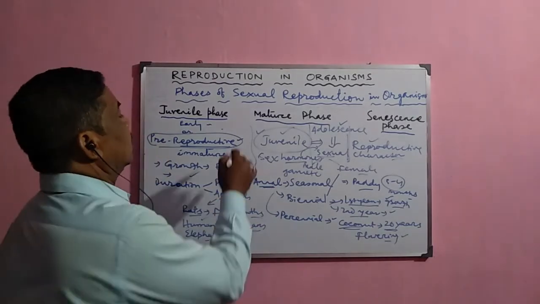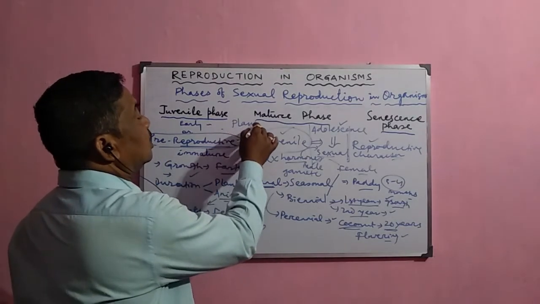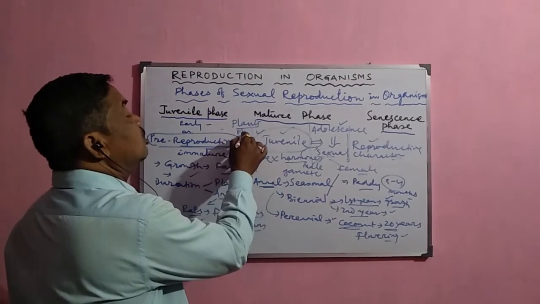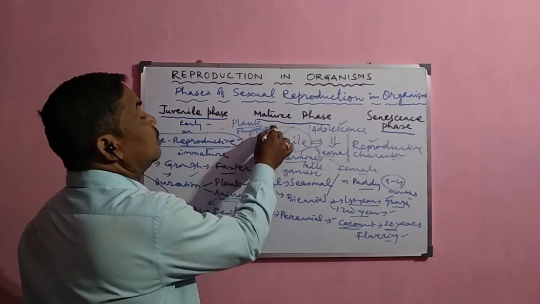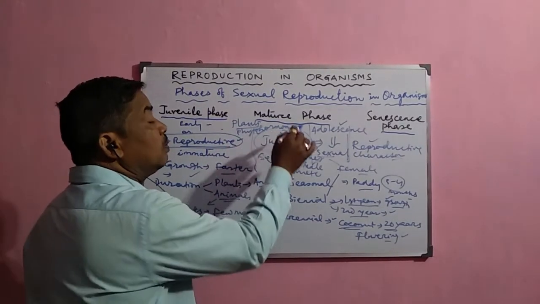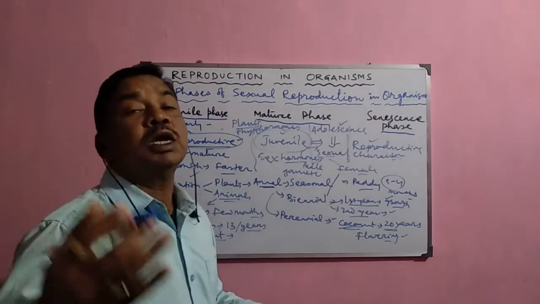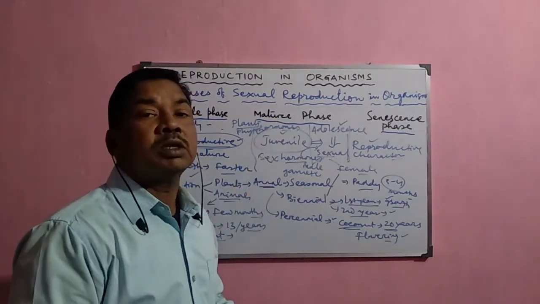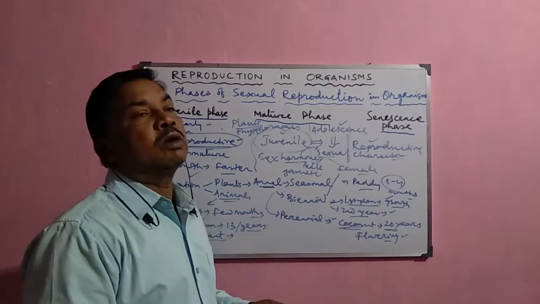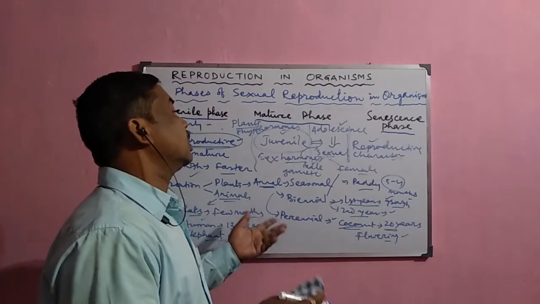And in the case of plants, there are also certain hormones that are called phytohormones, and these phytohormones are responsible for the flowering in the plant. So that is why after the juvenile phase, these hormones are secreted. After that, the flowering occurs. After flowering, the pollination, fertilization, etc. occur.